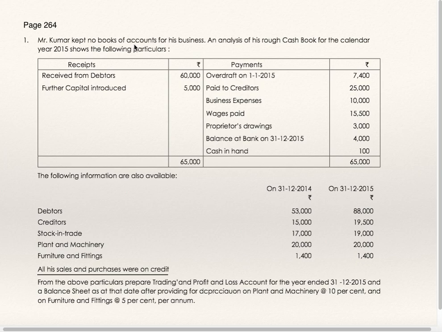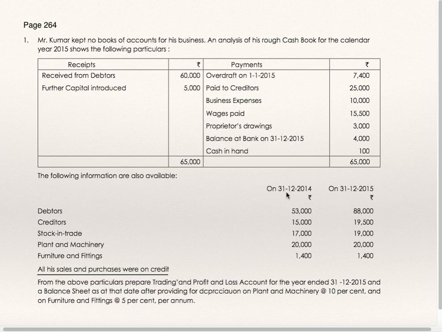Mr. Kumar kept no books of accounts for his business. An analysis of his rough cash book for the calendar year 2015 shows the following particulars. Received from debtors, further capital introduced, overdraft on 1/1/15, paid to creditors, business expenses, wages, drawings, balance at bank on 31st December 15, and cash in hand is 100. This is a receipt and payment account. Opening is a bank overdraft, but closing is a bank balance.